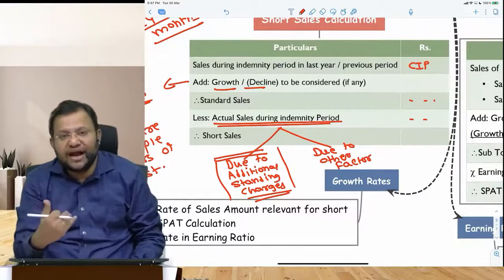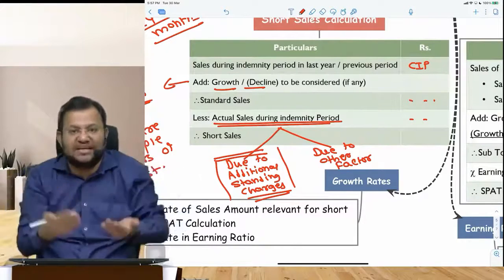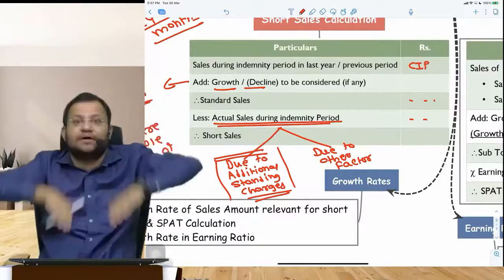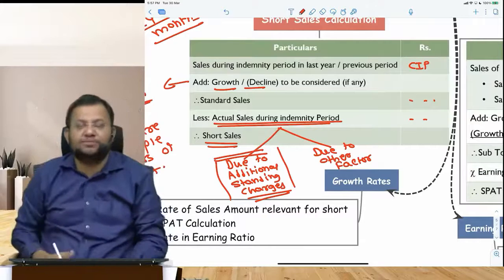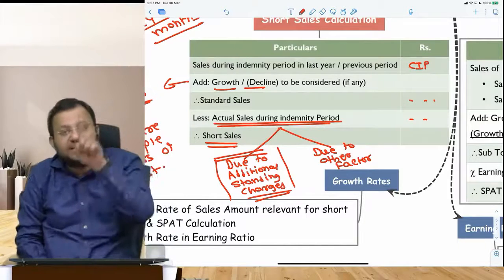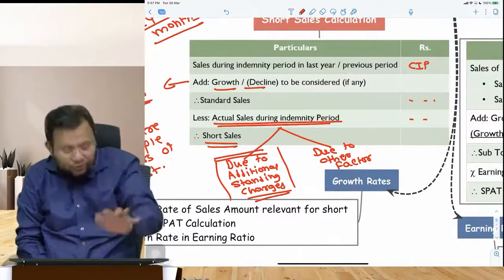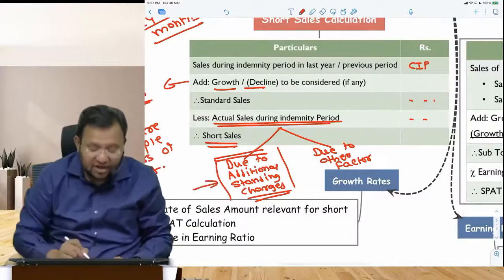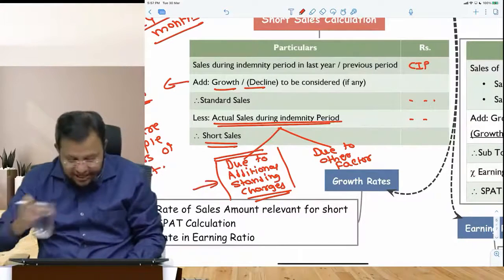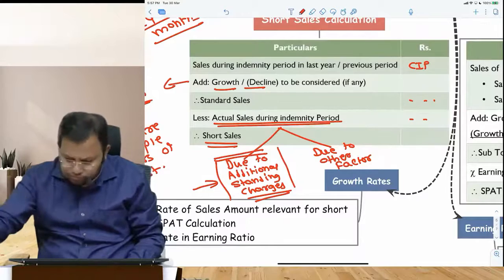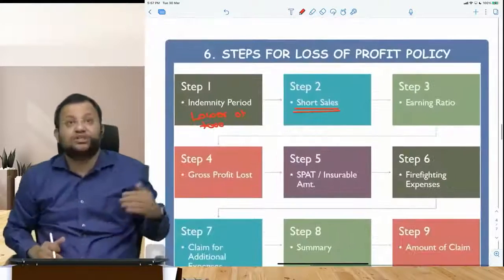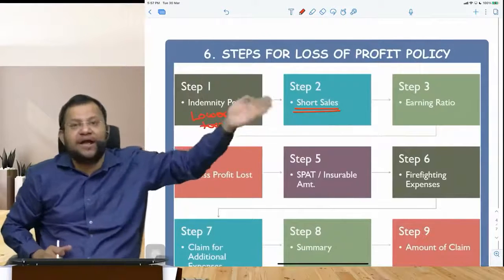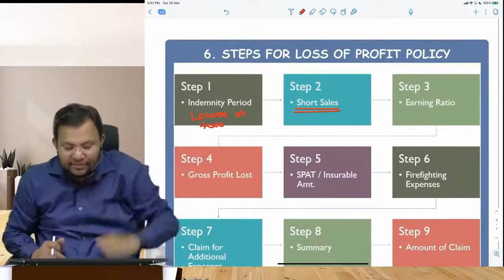So you incur additional expenses due to which you make sales, due to which short sales come down. Short sales come down, automatically your claim for a gross profit comes down. That is why insurance company allows you to give compensation for additional standing charges. So step 2 is short sales. Short sales is the sales that could have been made minus sales that have actually been made.